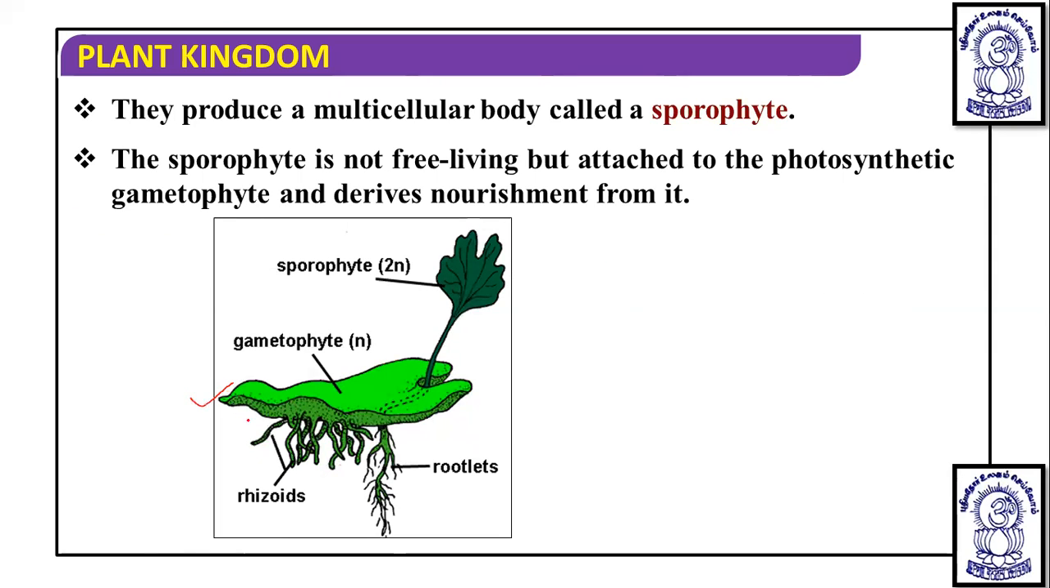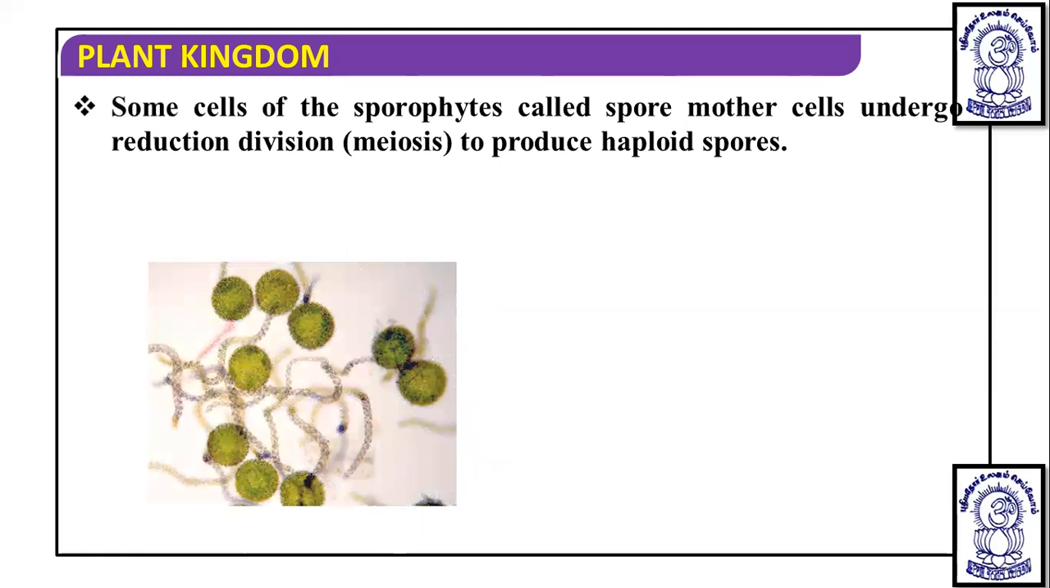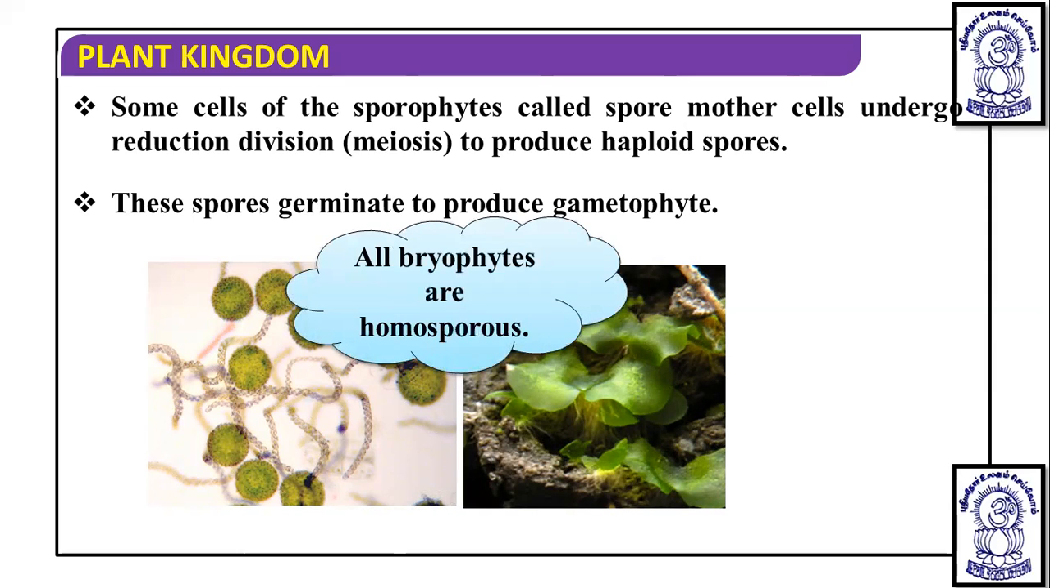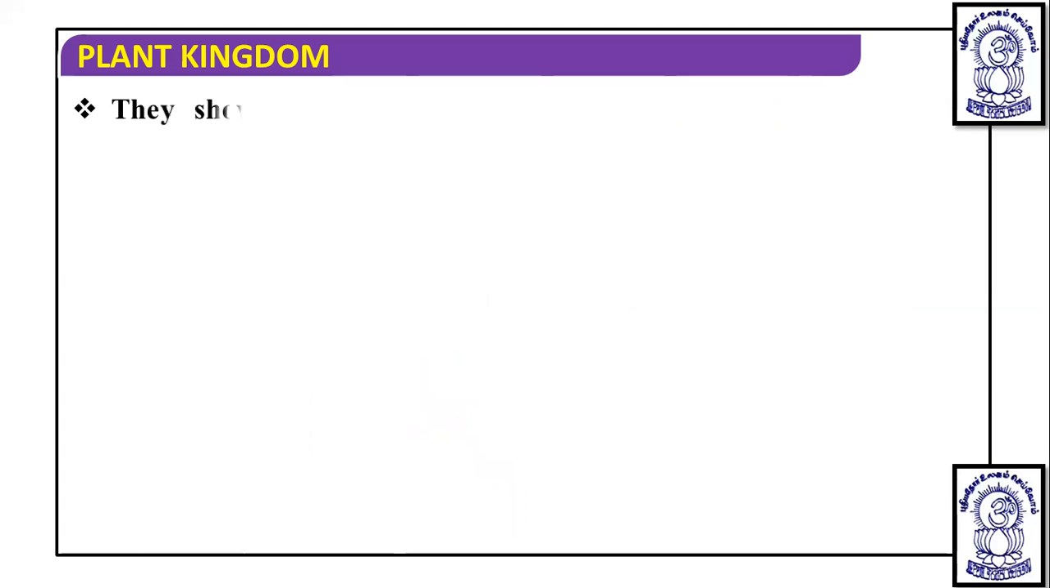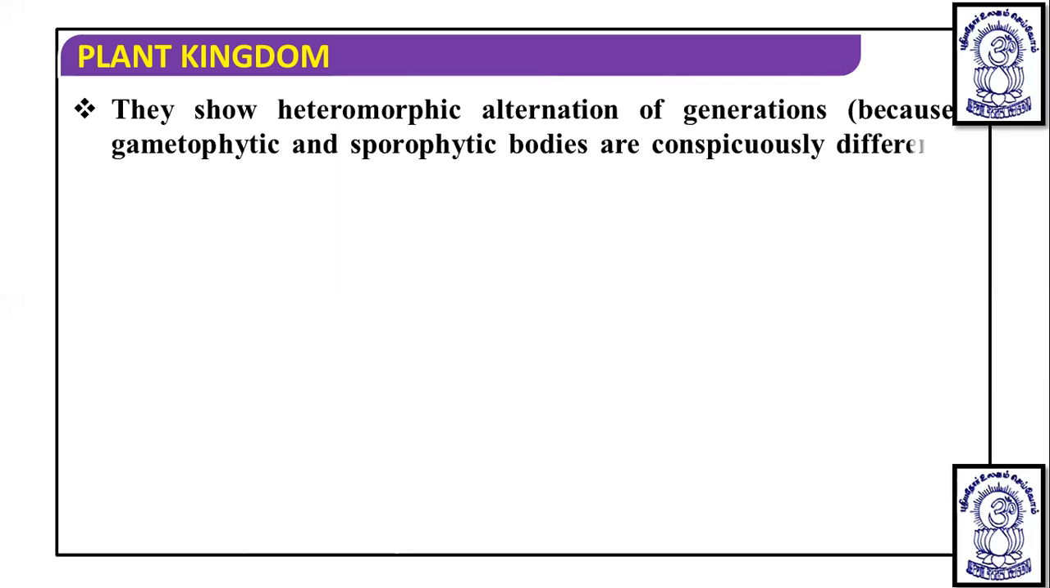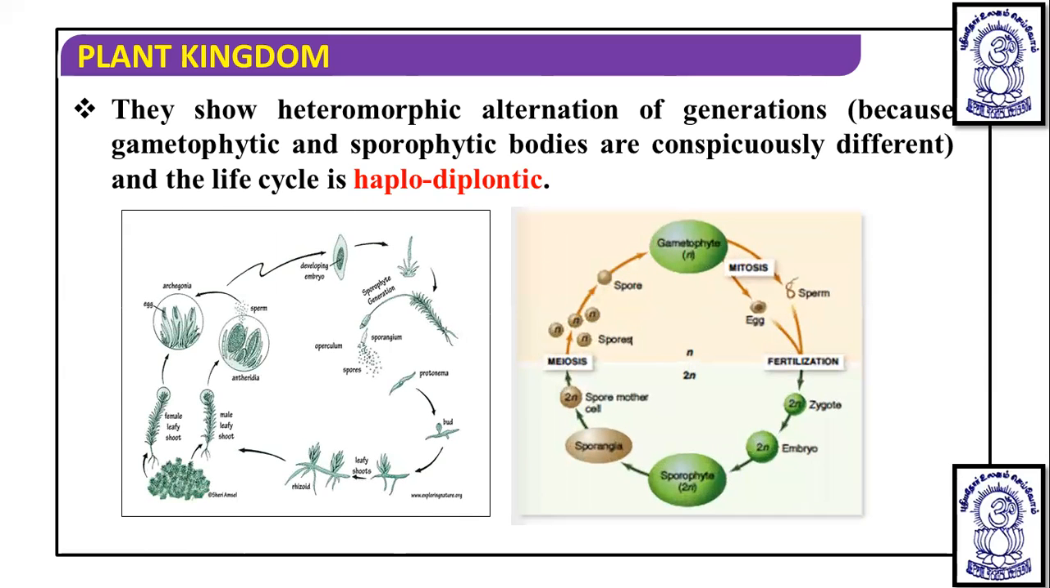This is a gametophyte. These are the rhizoids, and this is a sporophyte. And the sporophyte is dependent on this gametophyte. Okay. Now, some cells of the sporophyte called spore mother cells undergo reduction division to produce spores. The spore germinates to form a gametophyte. That also we have discussed. All bryophytes are homosporous. That also we have noted down. They show heteromorphic alternation of generation because gametophytic and sporophytic bodies are conspicuous, means visible differently, and the life cycle is haplodiplontic. Okay, so we have discussed the life cycle in detail already.